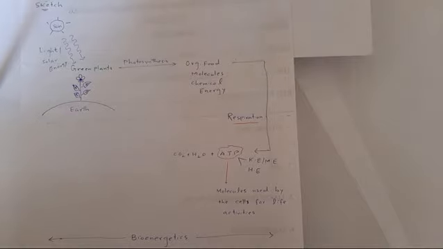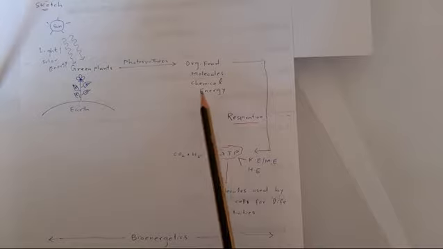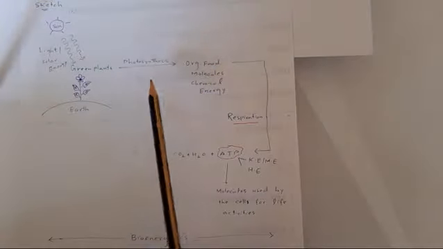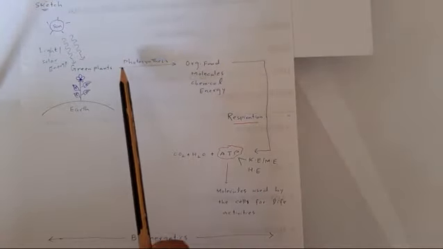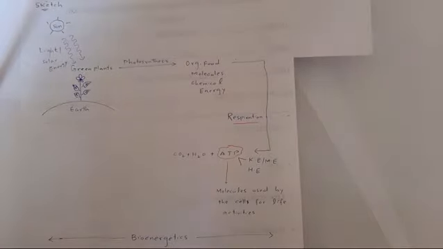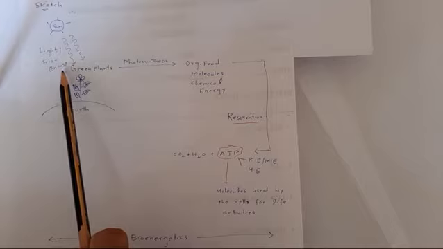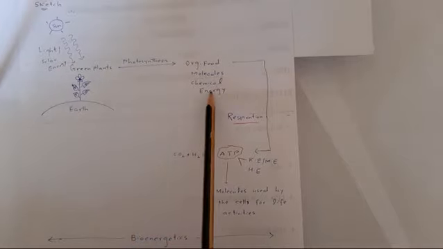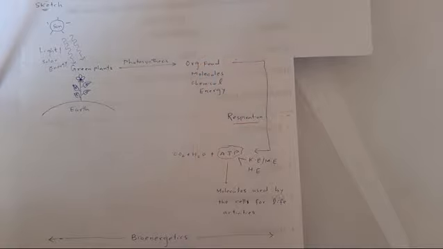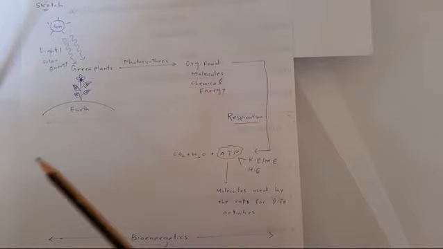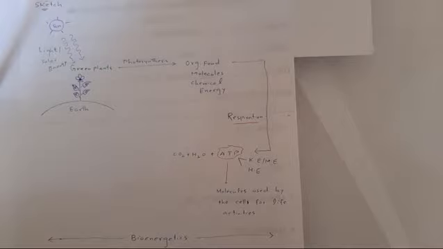So as you understood, during photosynthesis the light energy is transformed by the green plants into chemical energy that gets stored in organic food molecules. Now how will this stored chemical energy in food molecules be available to the living cells for their functions?